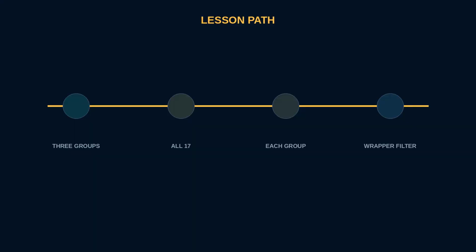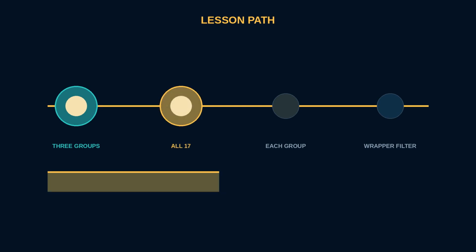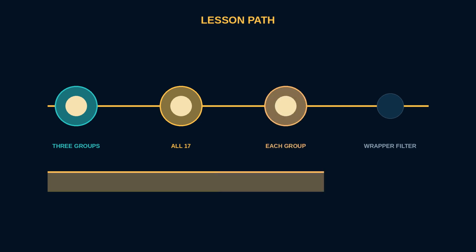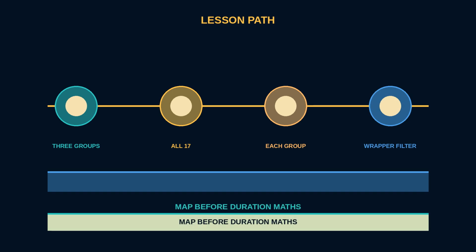Here is the path for this lesson. First, meet the 3 reading groups that organize the map. Next, see all 17 category names at once. Then walk each group in turn: short-end, duration positioning, and issuer or strategy. Finally, walk a disclosure reading that starts from a vague debt fund wrapper. Later lessons unpack duration maths and rate shocks. This video only builds the map.